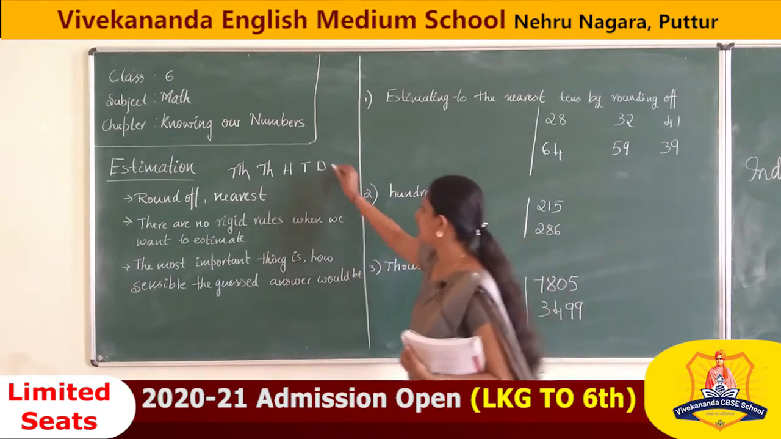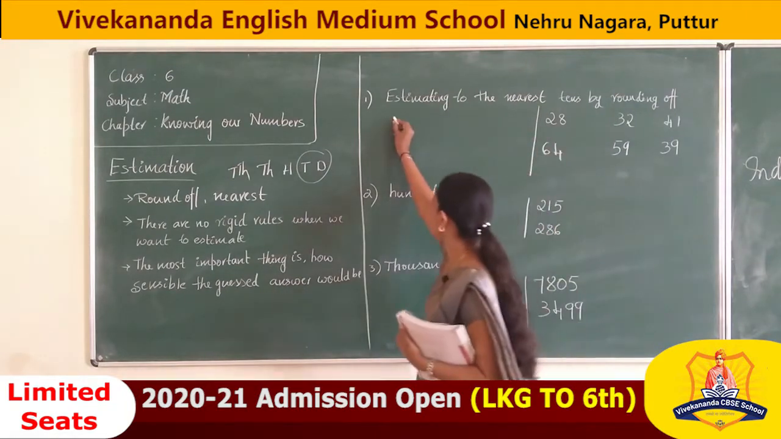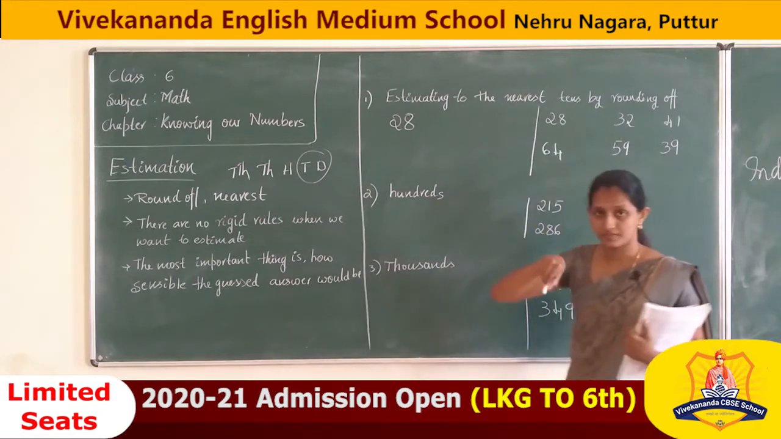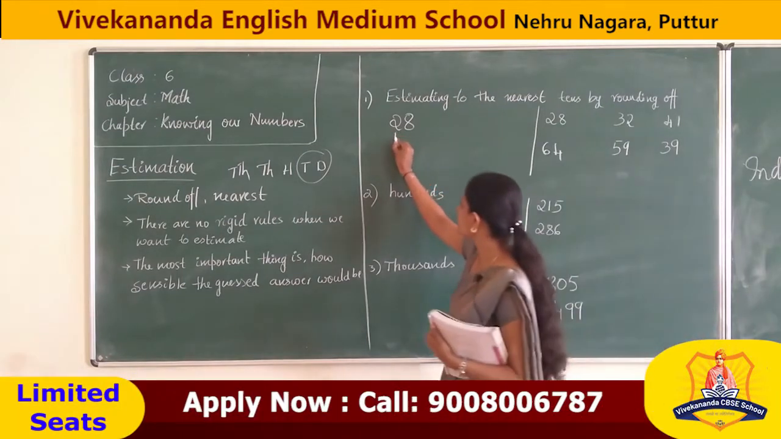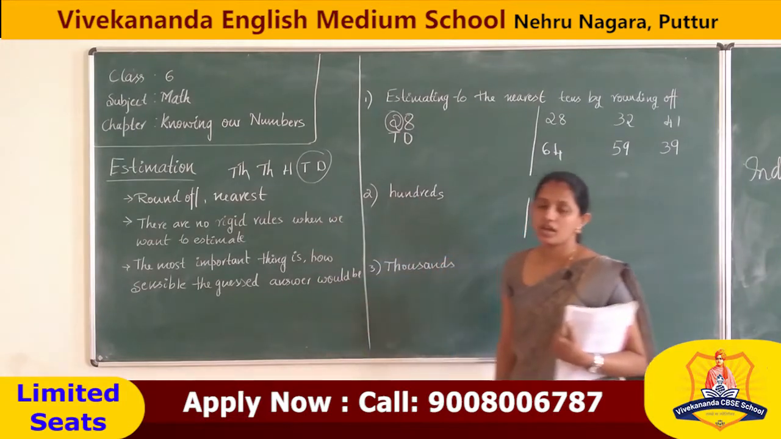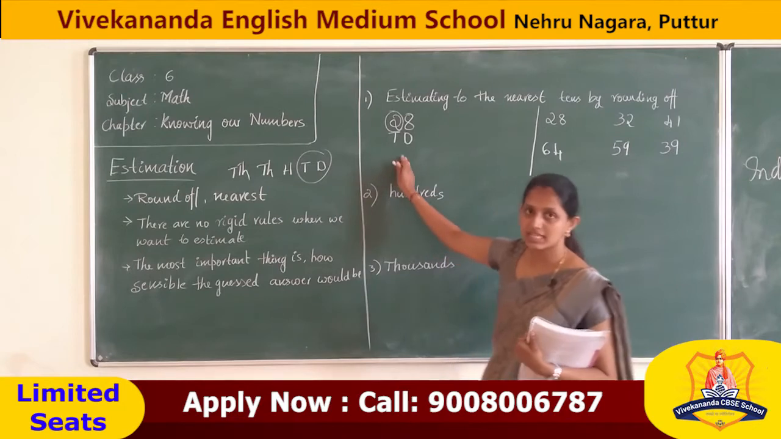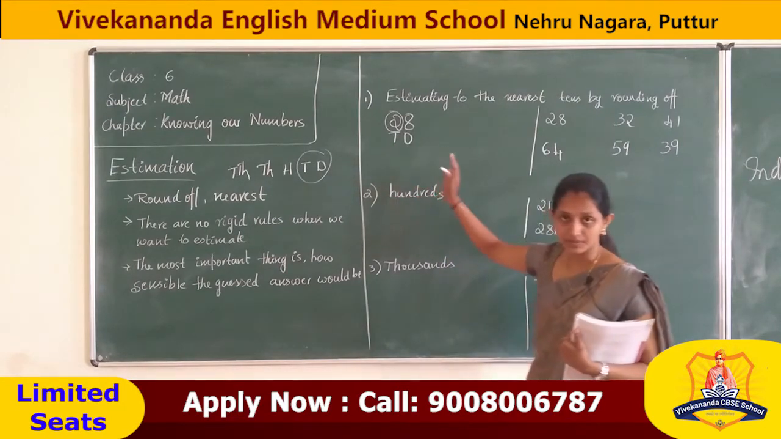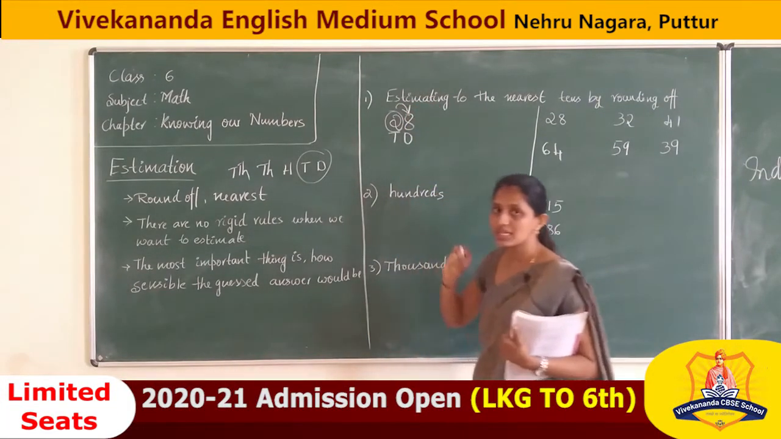We are rounding tens, only 2-digit numbers. Let me take 28 now. It is a 2-digit number. We are estimating it in tens. If you round off in tens, we have to see the ones digit. This digit is 8. We have to see 8.